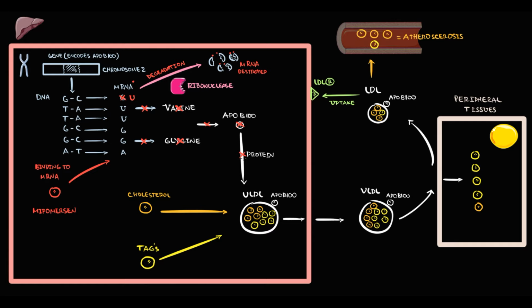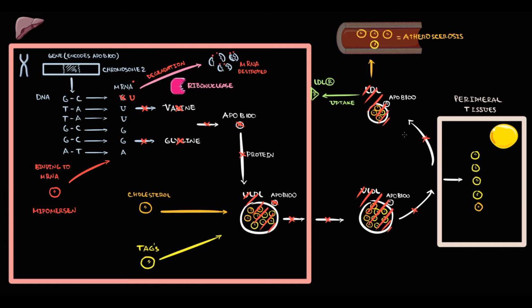Without ApoB100, we cannot produce very low-density lipoproteins. So the concentration of VLDL particles in the blood decreases. With a decrease in VLDL production, the formation of LDL particles decreases, simply because LDL particles are formed from VLDL particles.